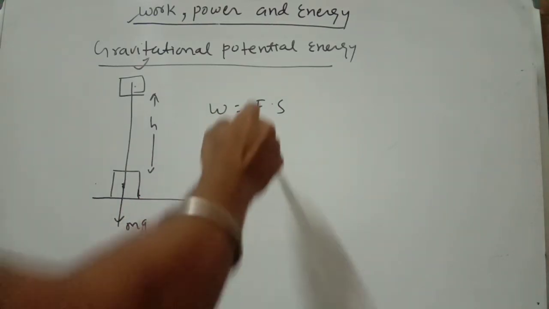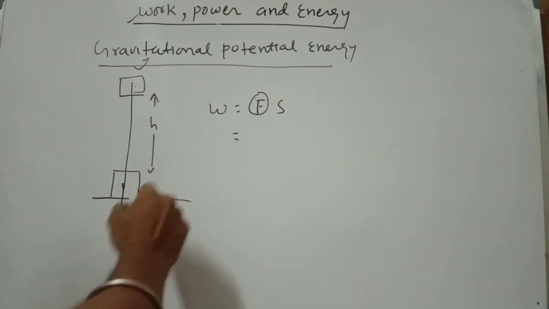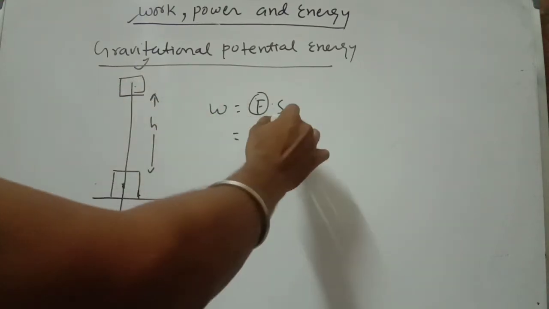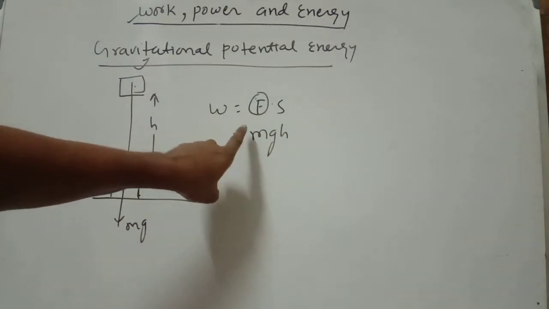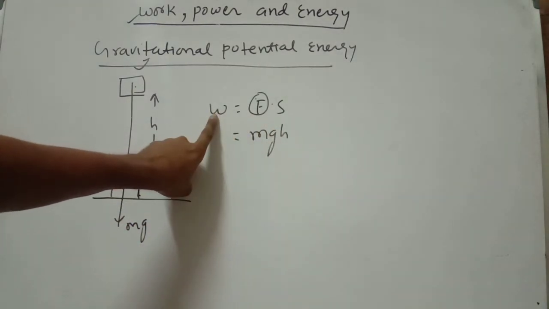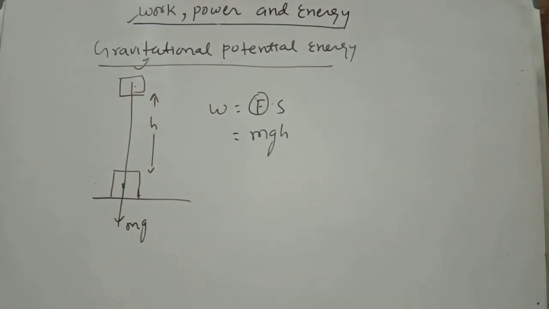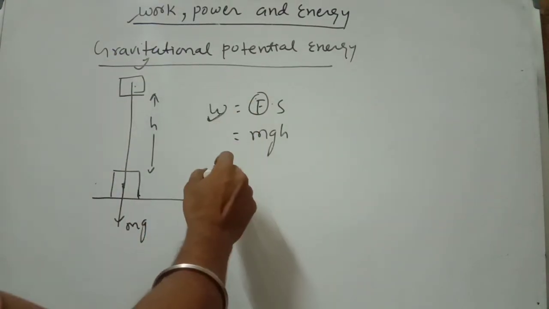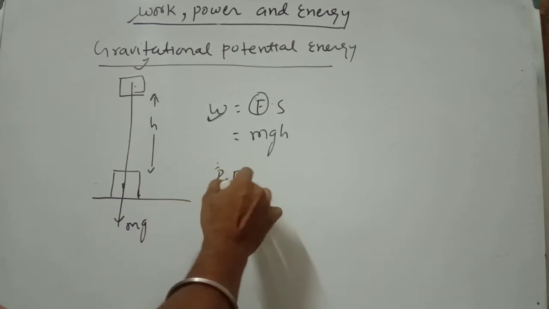The force is equal to the weight of the body, which is mg, and the displacement is h. So work done equals mgh. This is work done against the gravitational force, and this work done is called gravitational potential energy.